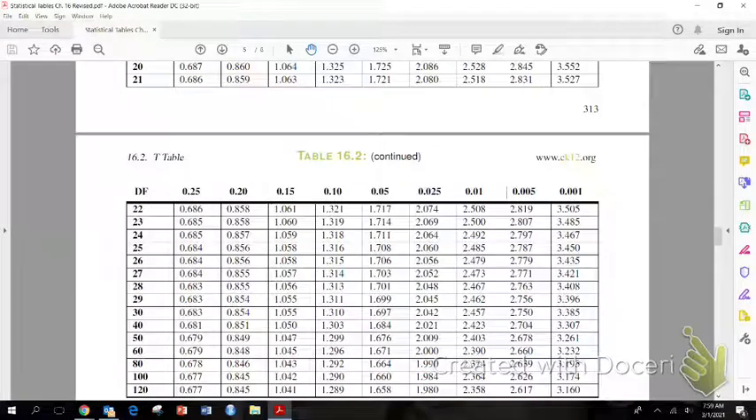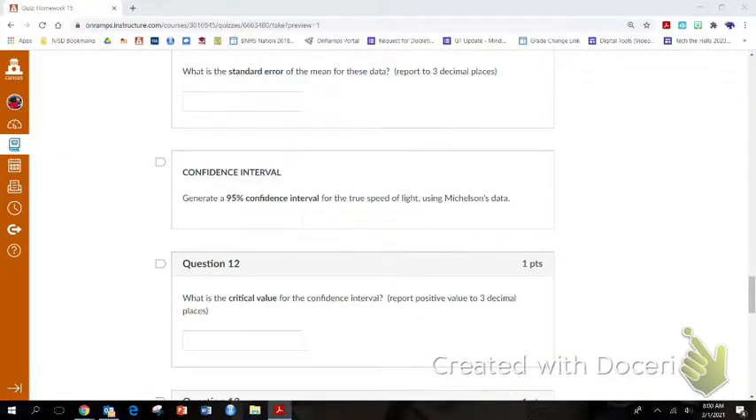So we're going where 22 meets 2.5%, which is 2.074. So make sure if it's a two-tailed test that you split the alpha in half. So 22, 2.5% is 2.074.